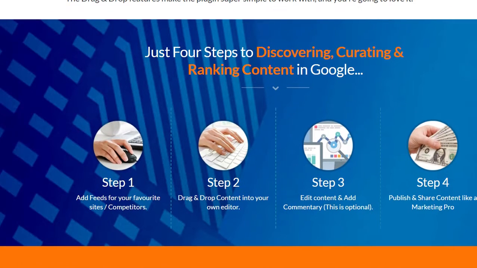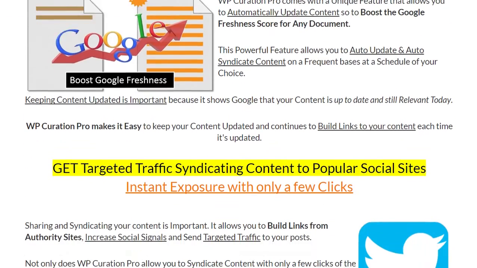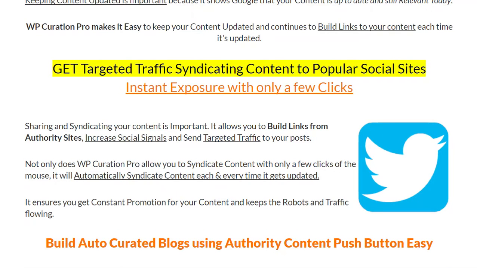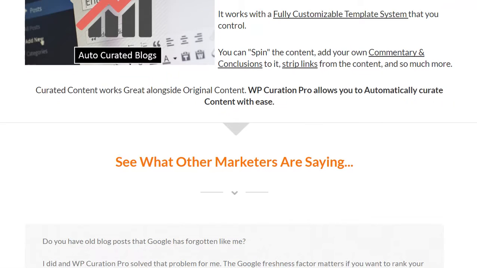And together with our dedicated team of internet marketing professionals and testers, we came up with a solid solution. Our latest WordPress plugin, called WP Curation Pro, simplifies the entire process into only a few steps.